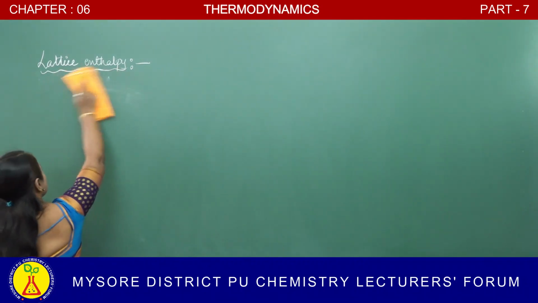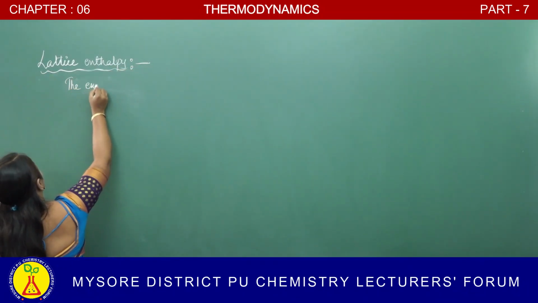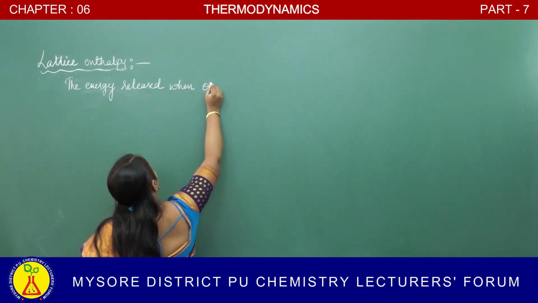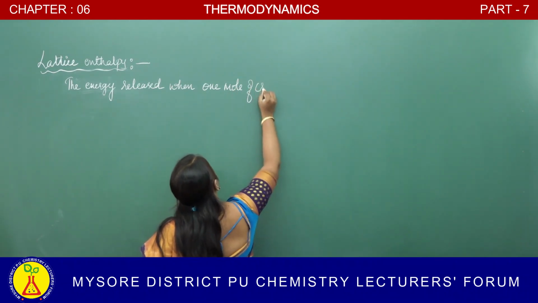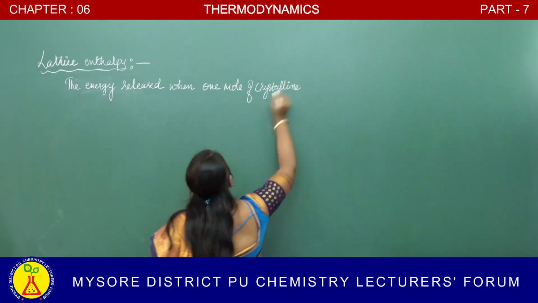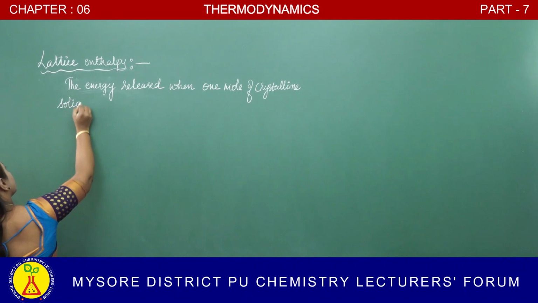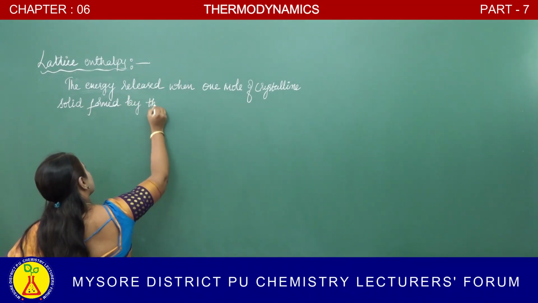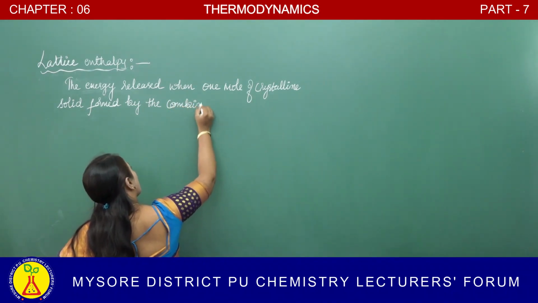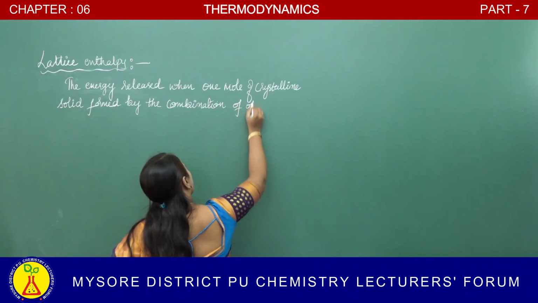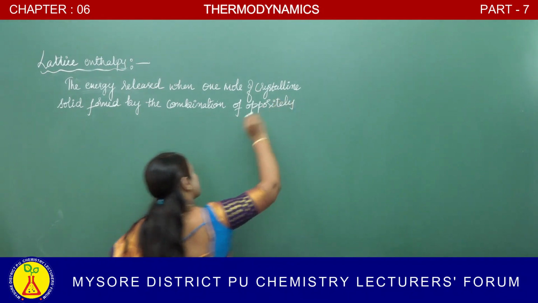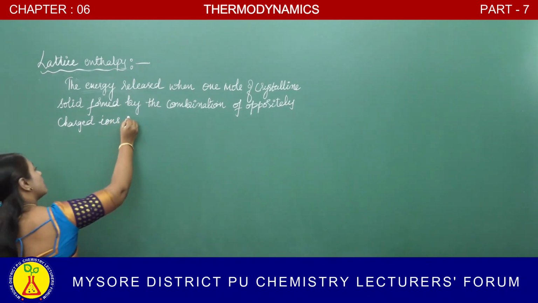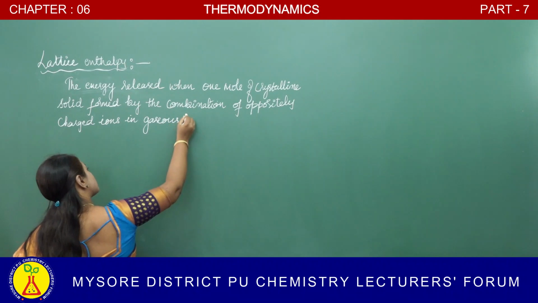So, lattice enthalpy is the energy released when 1 mole of crystalline solid is formed by the combination of oppositely charged ions in gaseous state.